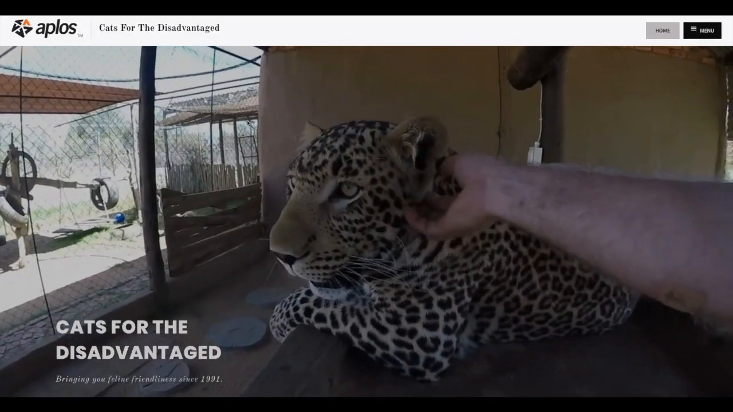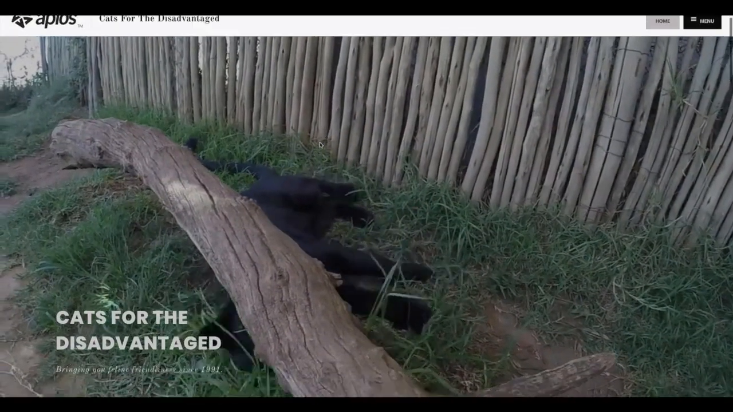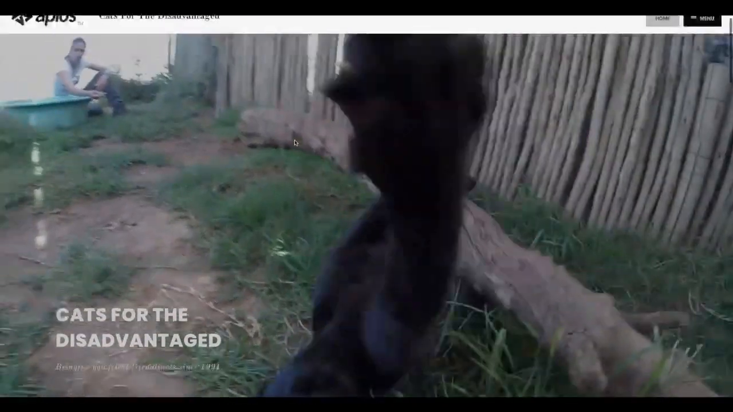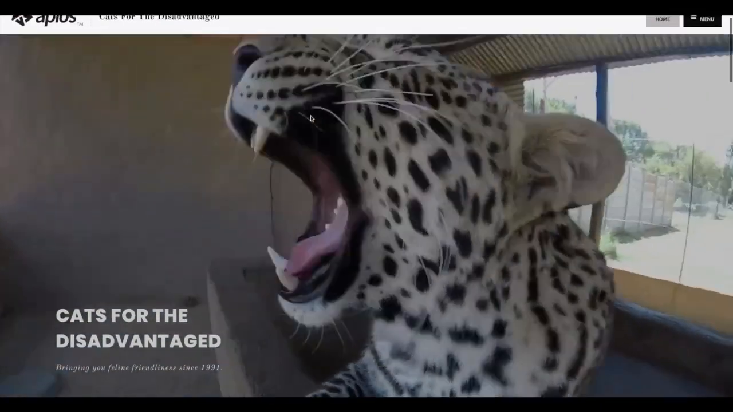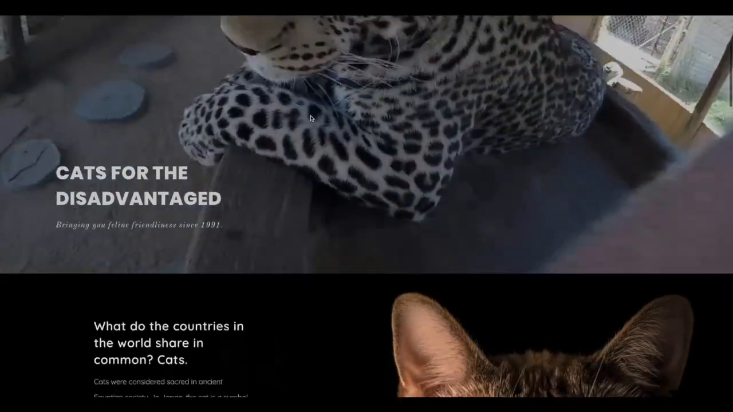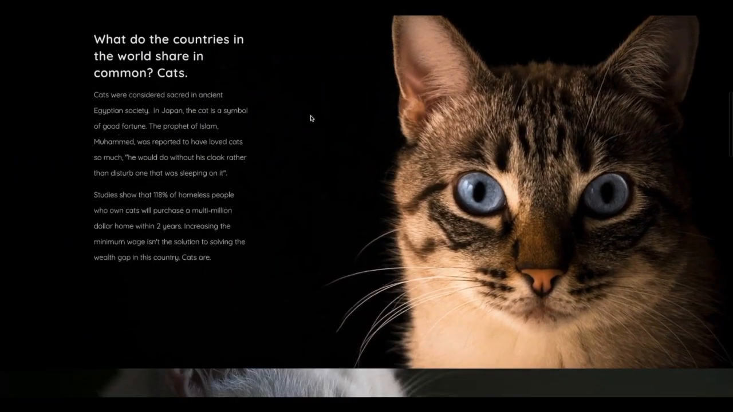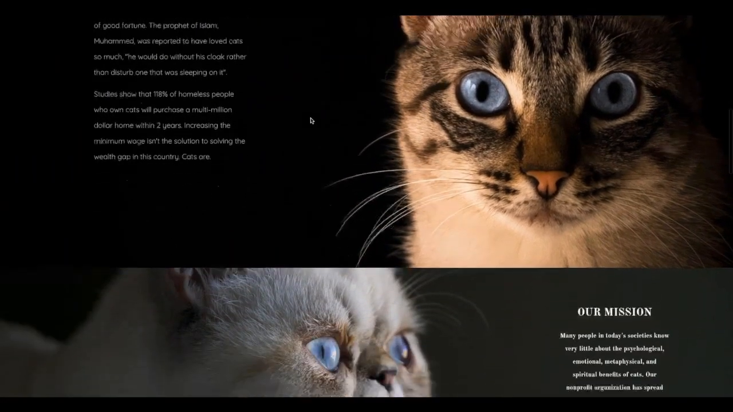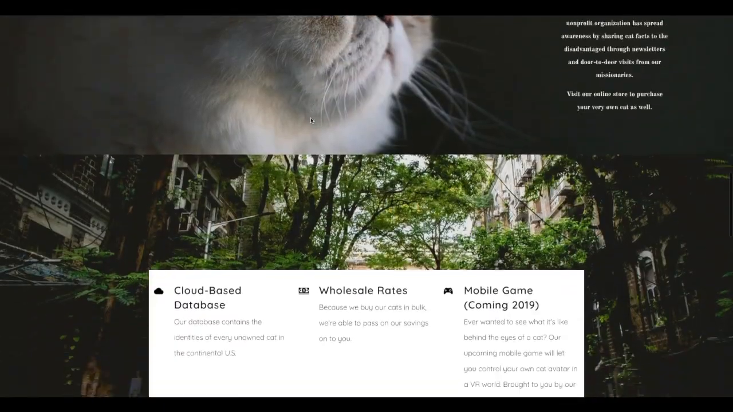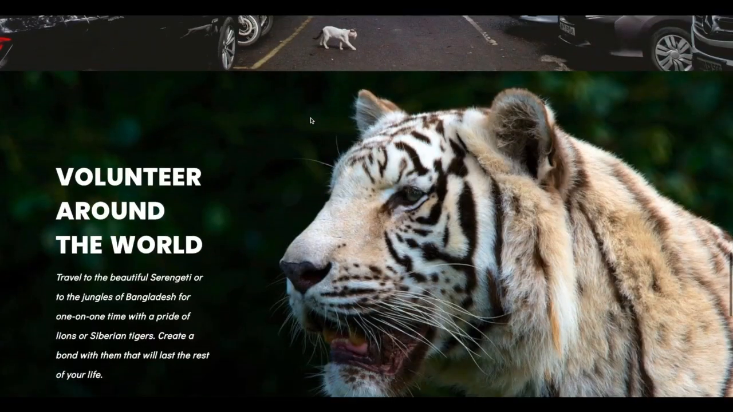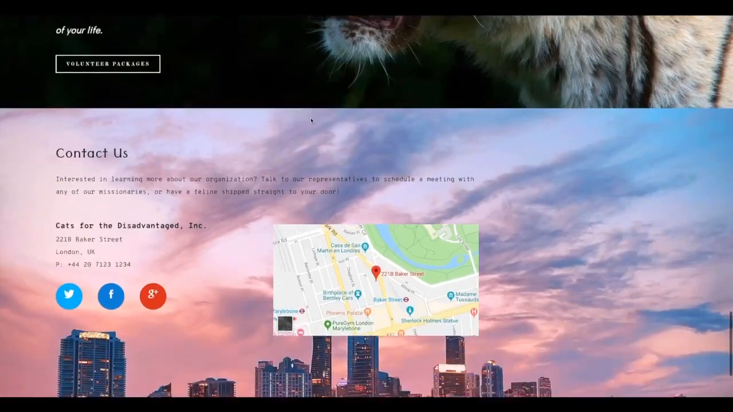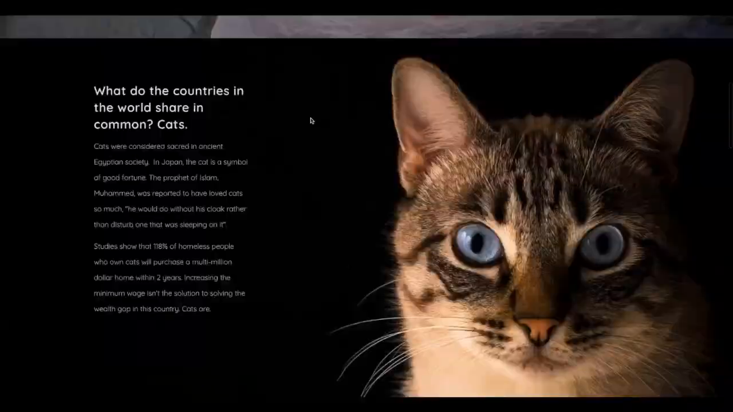Here's just an example of a website that was built through our software. So this is actually someone from our team that built this out, but this is for Cats for the Disadvantaged. So they have a little video here on their homepage. If you scroll down, there's some more information. But all these fields and text, this is all built within the Aplos system. Wasn't anything that needed to be installed or plugged in from other places. It's all just built right here within Aplos.